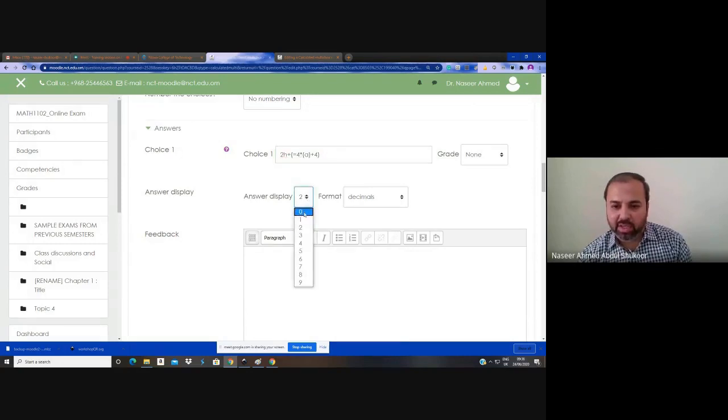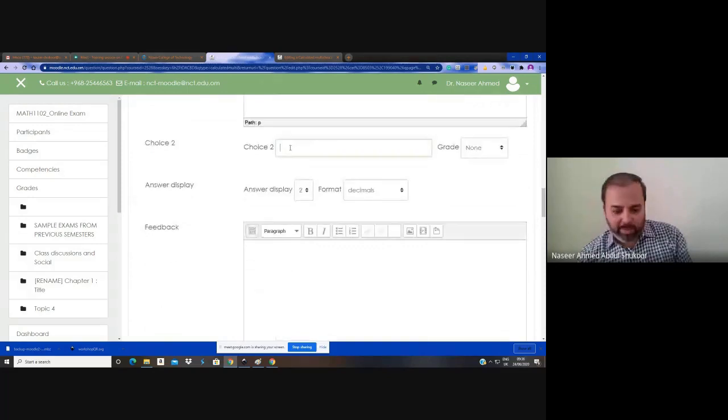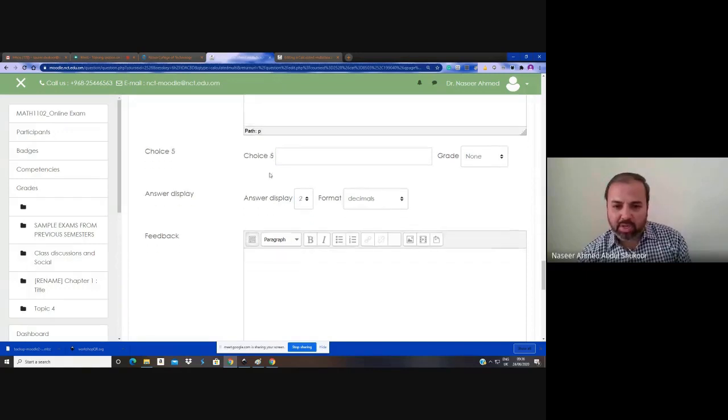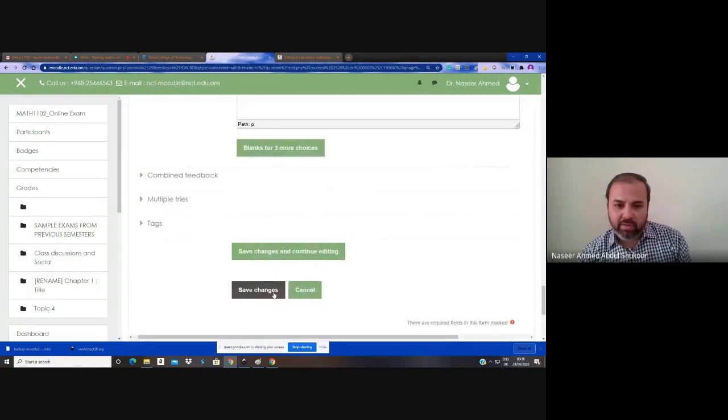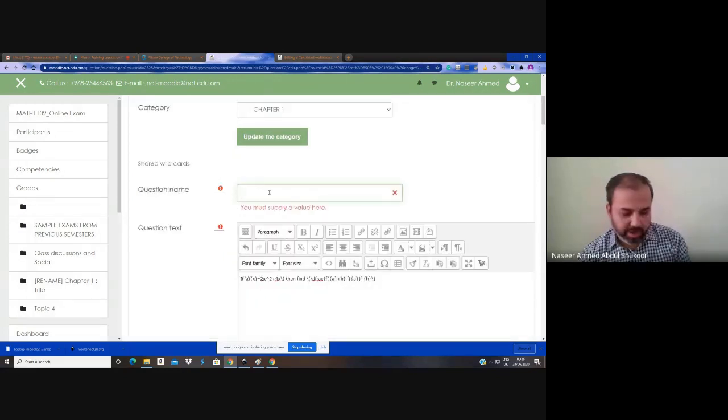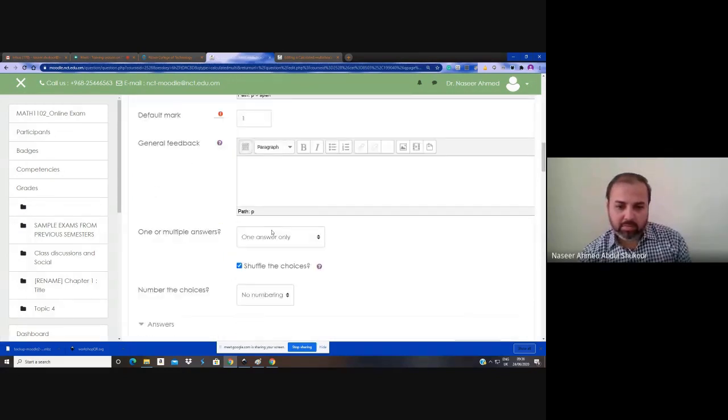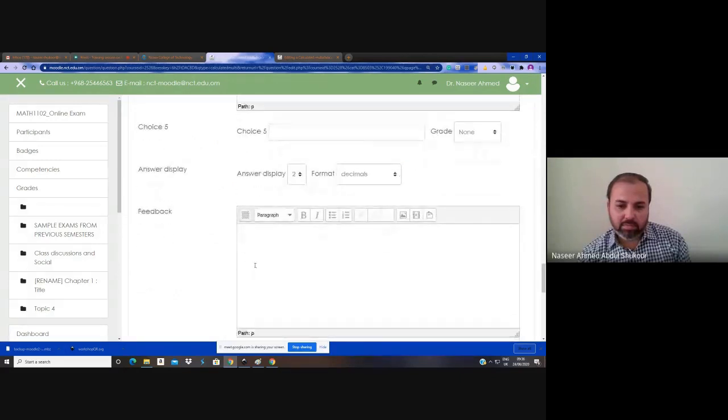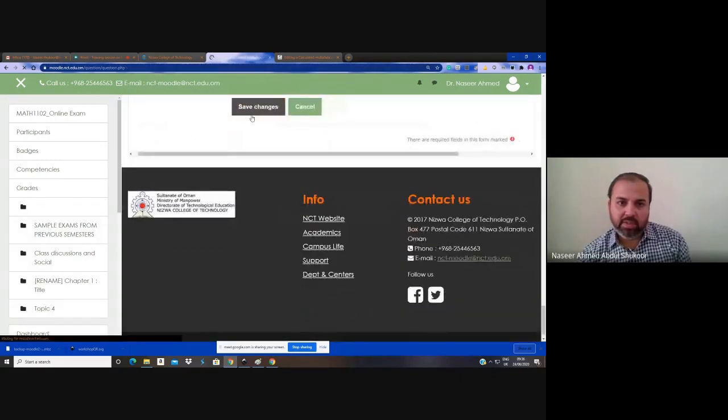Change this as 0. The mistake may come from the student side, minus. As a distractor, I added only 2 options. Then save in name. Save it.